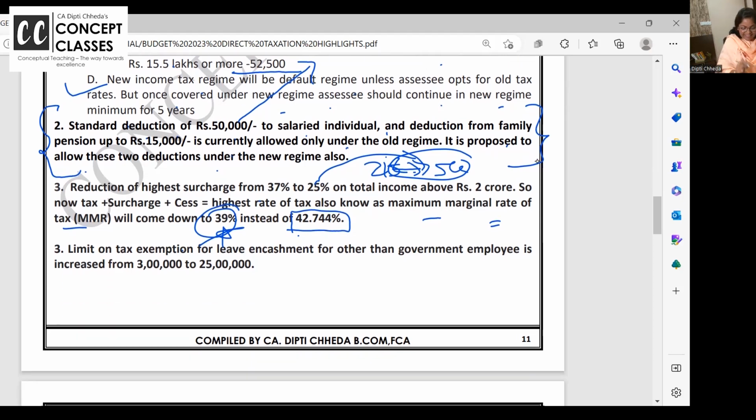Nice. Next is salary. Salary had only one change, which is leave encashment. Every year the employees get some leaves, and at the end, if they have worked on holidays, they get paid for it.